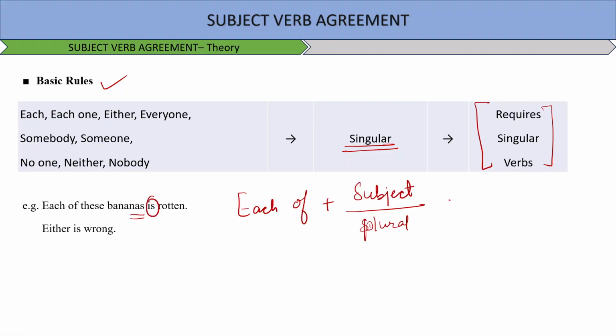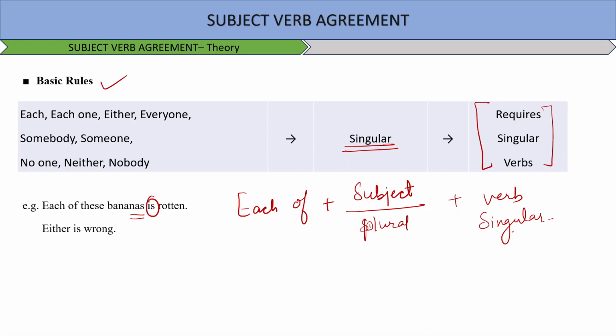But the verb that follows will always be singular, you see, right? So each of these bananas, plural subject, verb singular. Either is wrong, simply either is wrong, like any one out of these two is wrong. This is the meaning of the statement. So, singular verb.